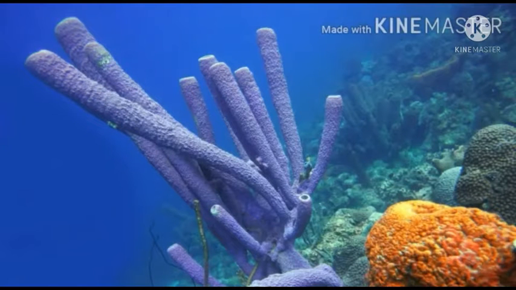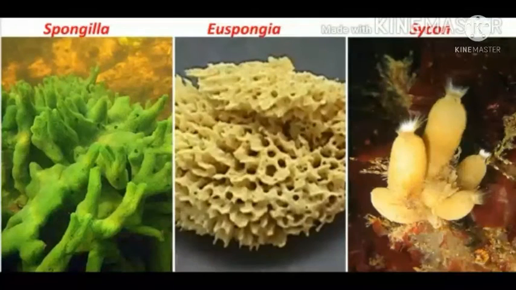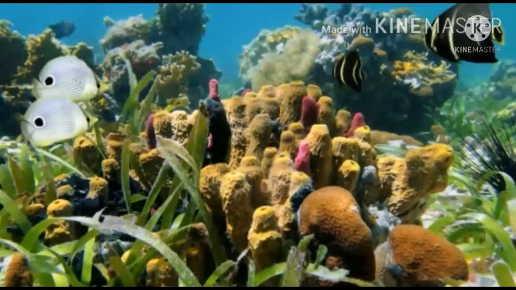They show cellular level of organization because they have loose cells aggregated in their body. They don't have tissues or organ systems in their bodies. Poriferans are usually marine except a few that live in fresh water. Example, Spongilla, Euspongia. Poriferans are diploblastic animals, that is, two germ layers in the embryo, ectoderm and endoderm.